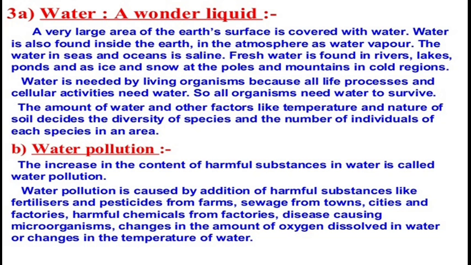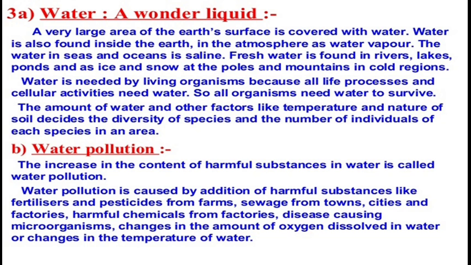Water is needed by living organisms because all life processes and cellular activities need water. So all organisms need water to survive. The amount of water and other factors like temperature and nature of soil decide the diversity of species and the number of individuals of each species in an area.